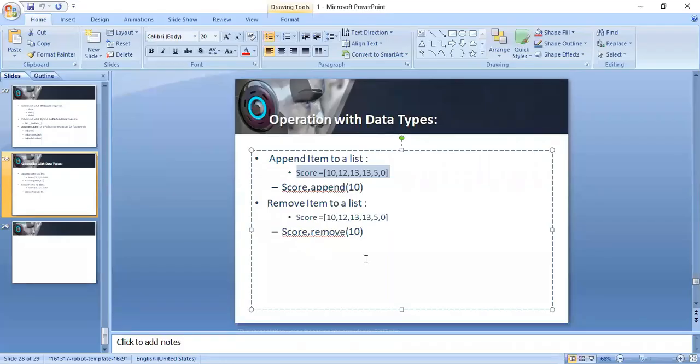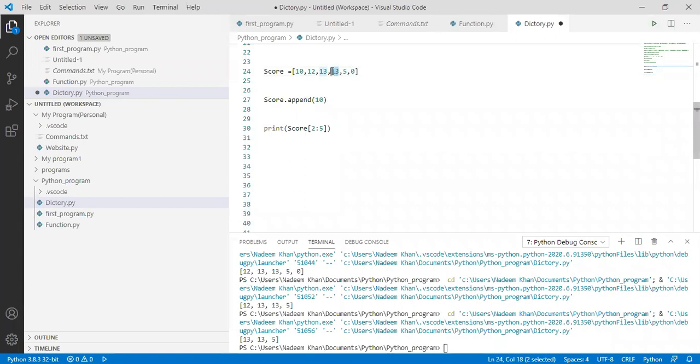Let's see what we have. Okay, so there is one more thing. Let's suppose I want to remove this number, or I want to remove any number.